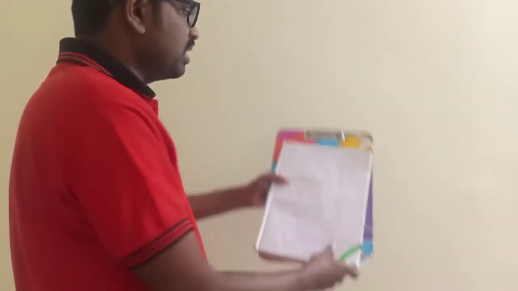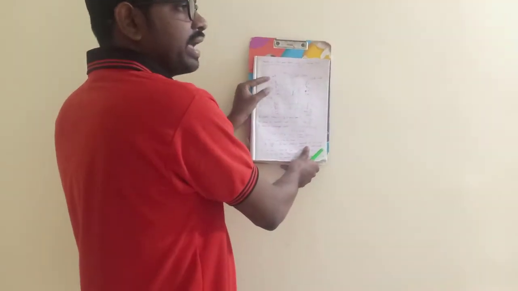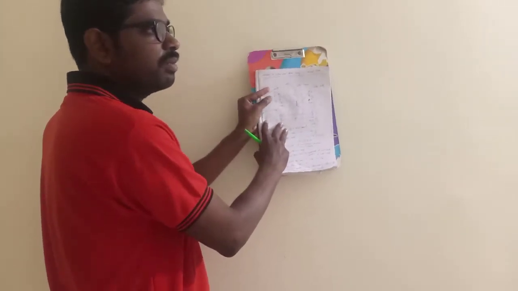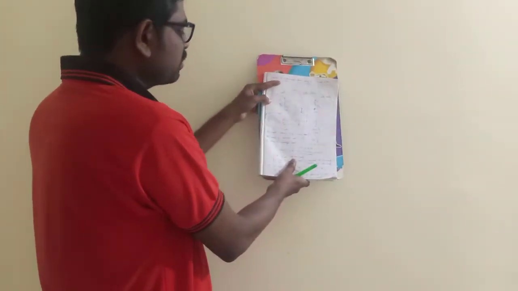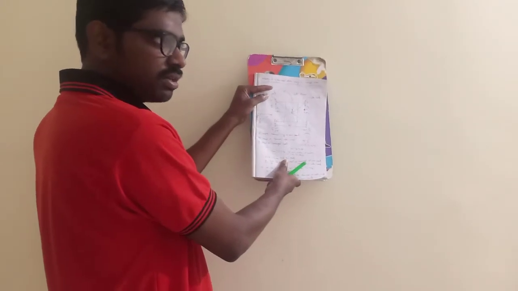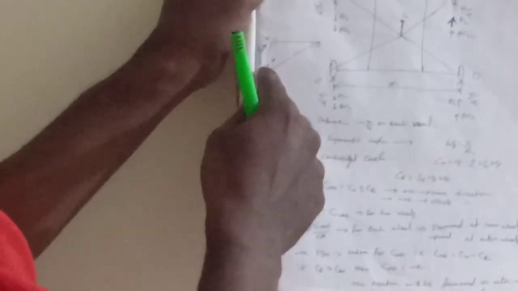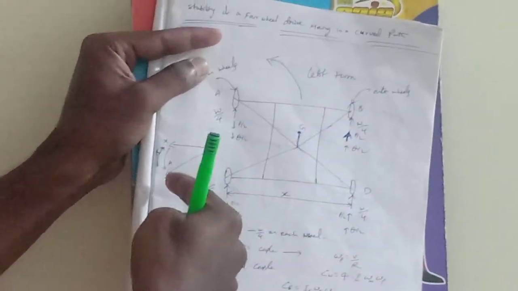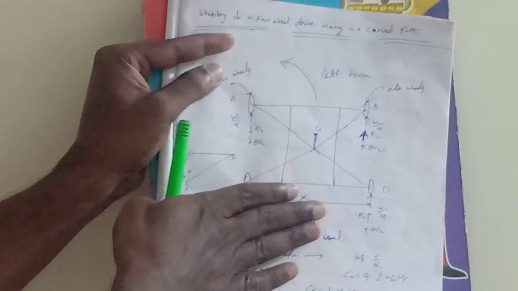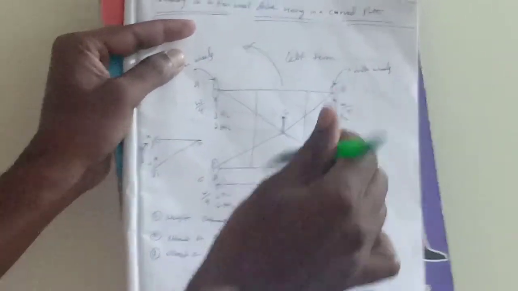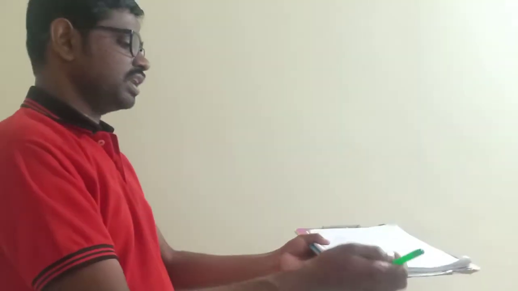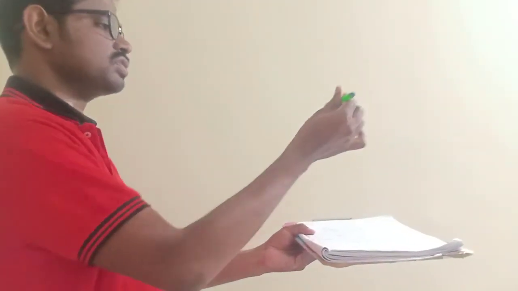Now automatically this board is the reactive gyroscopic couple plane, and vector A and vector R will be perpendicular to this board. From this diagram I have to consider capital R, so I have to put it like this. Here you see this is A and this is R. A is away from the board, R is towards the board. R is towards the board means, for this four-wheeler, the R direction is towards the board.